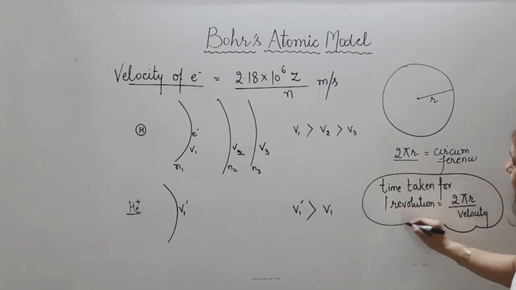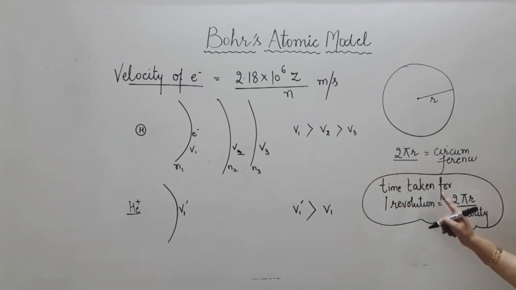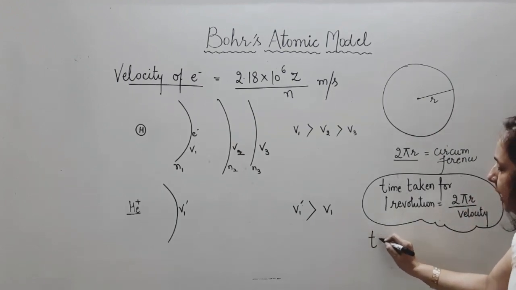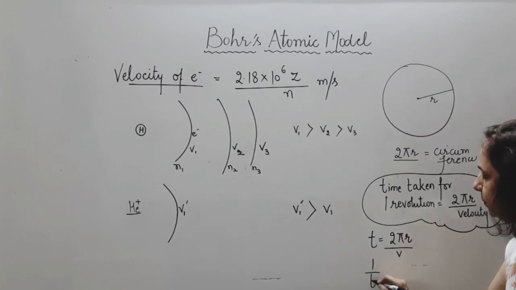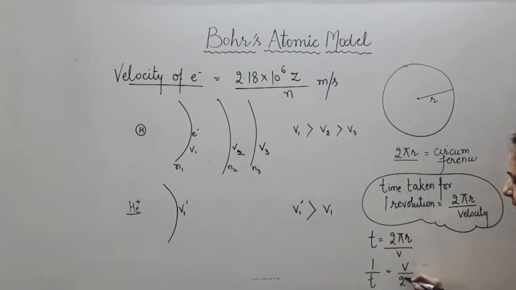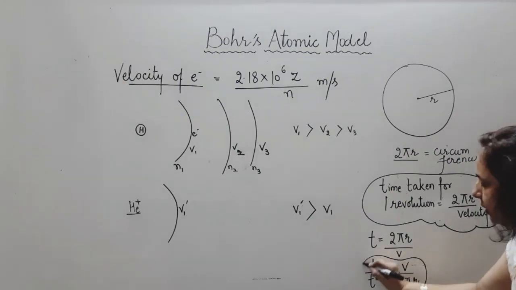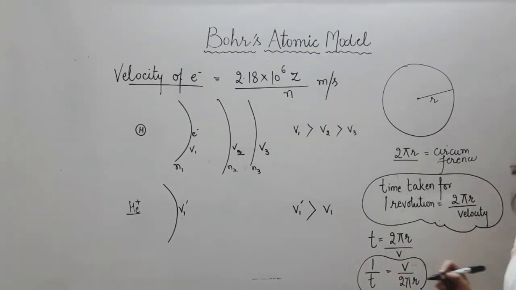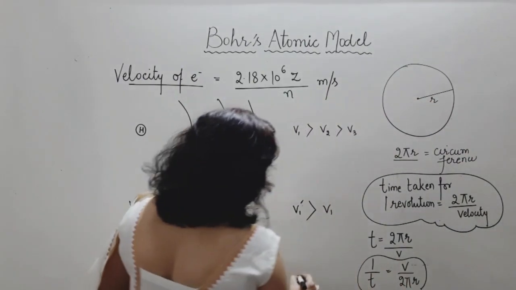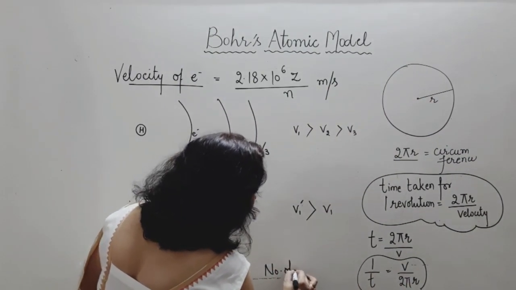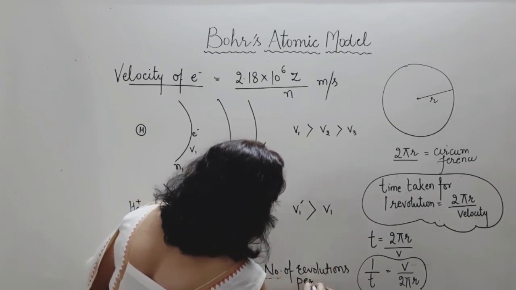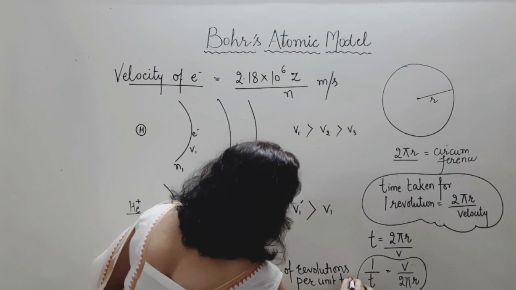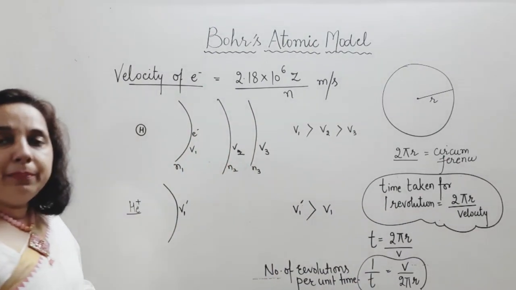Right? Distance upon time is velocity. It means time can be calculated as 2 pi r by velocity. So time is 2 pi r by velocity, and 1 by time will be v upon 2 pi r. And what is 1 upon T? It is the number of revolutions per unit time. That is 1 by T.